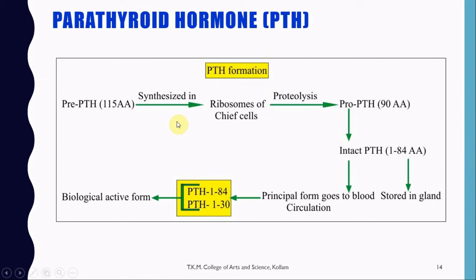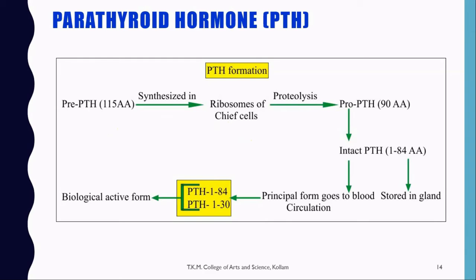Actually, parathyroid hormone is synthesized as pre-parathyroid hormone, which consists of 115 amino acids and is synthesized in the ribosomes of the chief cells. Through a proteolysis process, pre-parathyroid hormone is converted to proparathyroid hormone, which consists of 90 amino acids.